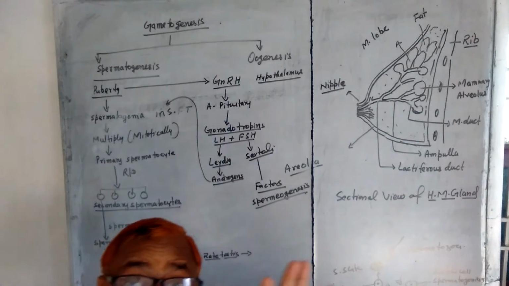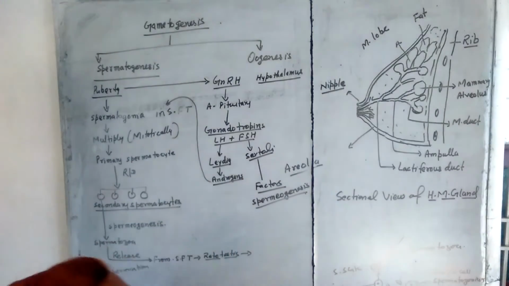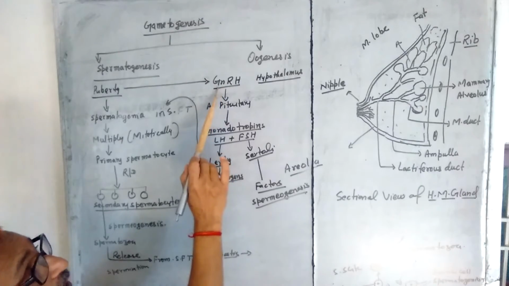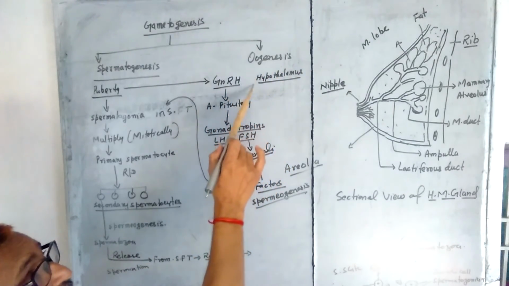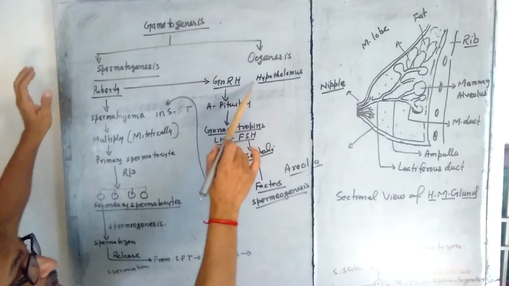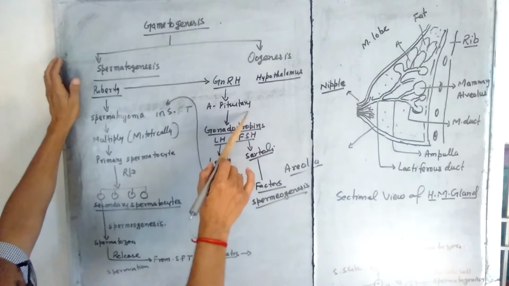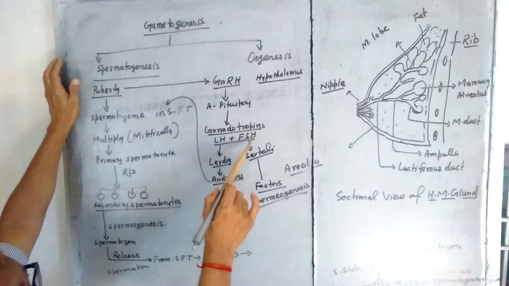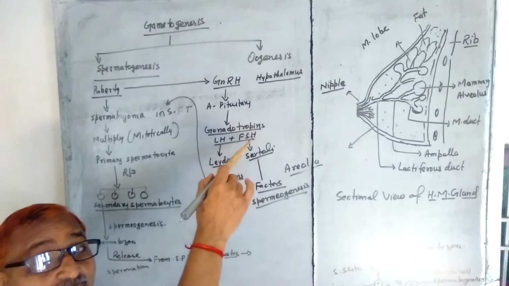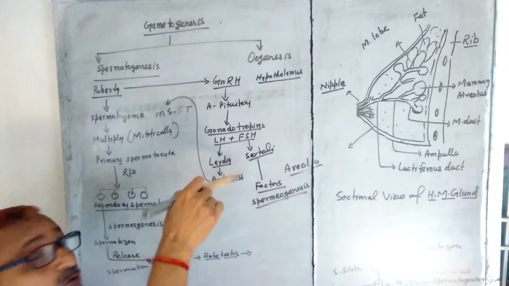Now, how is it regulated by hormones? During puberty, the gonadotropin releasing hormone is secreted by the hypothalamus, which in turn activates the anterior pituitary to release gonadotropins, which are luteinizing hormone and follicle stimulating hormone. Many times in medical exams the question has been asked, what are the functions of these two?